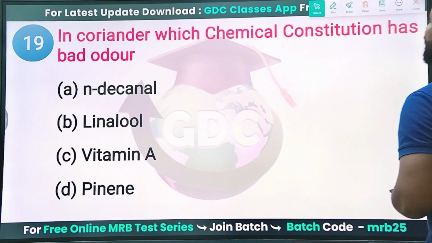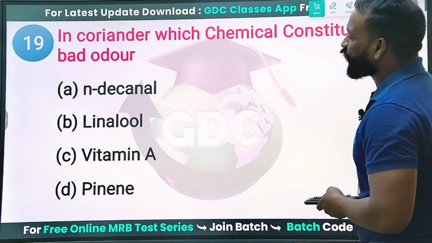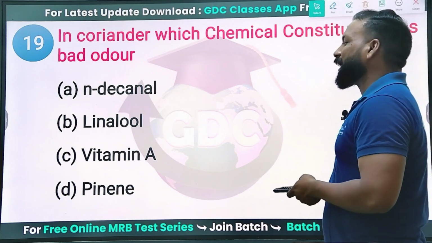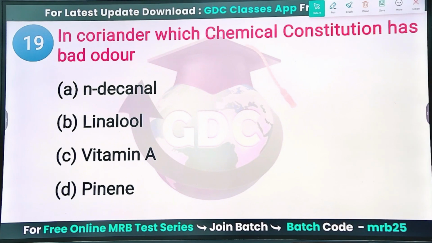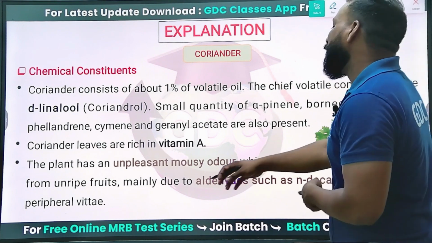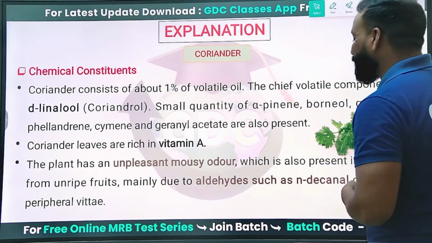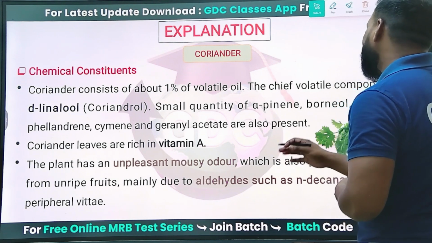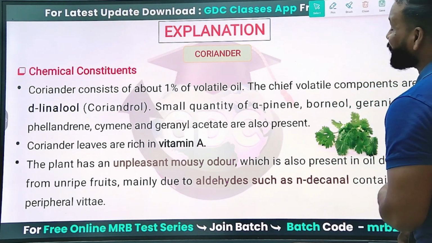Next question. In coriander, the chemical constituent that causes a bad odor is which one of the following? Decanal, linalool, vitamin A, or pinene. Due to the presence of decanal, it has an unpleasant mousy odor. The plant has an unpleasant mousy odor, which is also present in the oil distilled from unripe fruit, such as aldehydes like n-decanal and decanol.